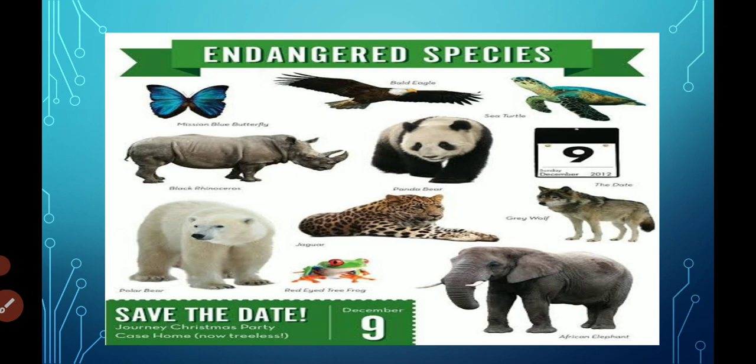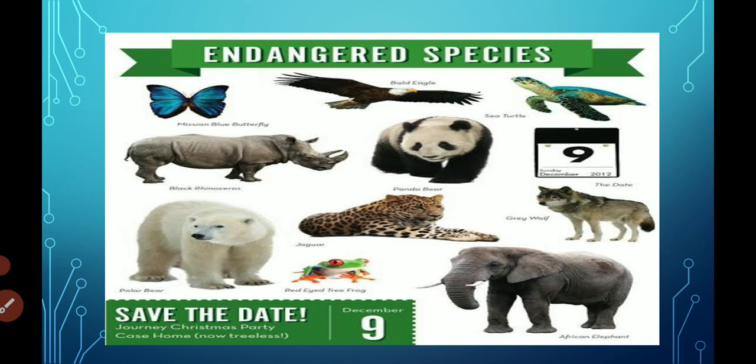Endangered species. There are a large number of animals that are killed by human beings for different purposes. They kill elephants for their tusks. They kill tigers for their skins.